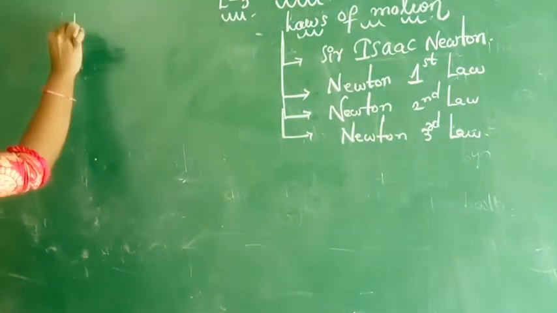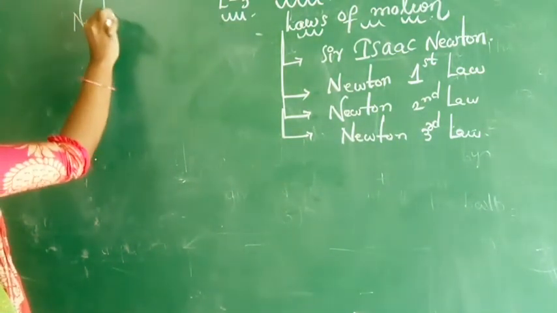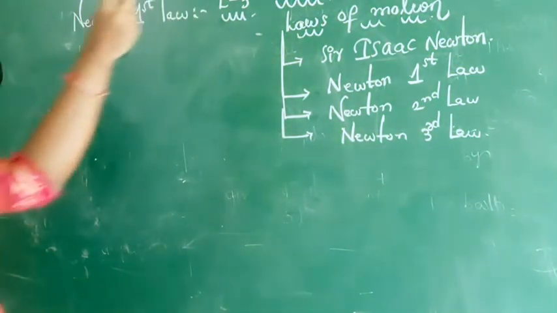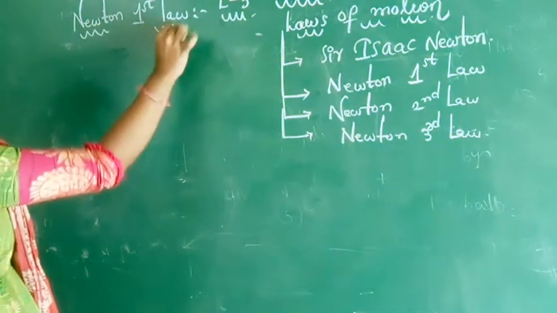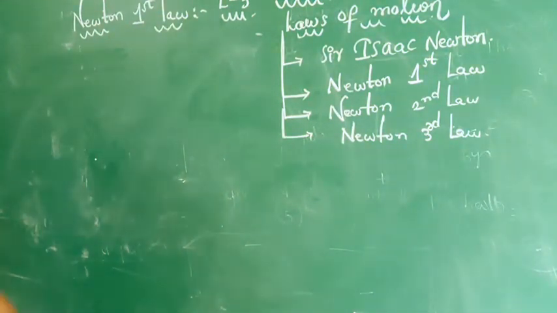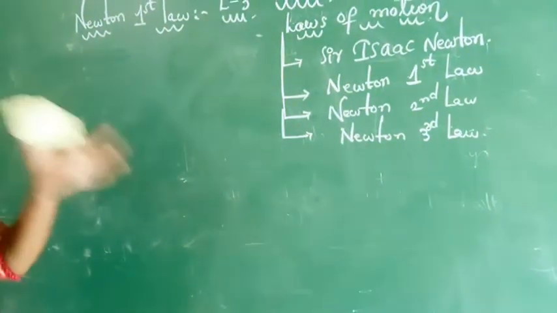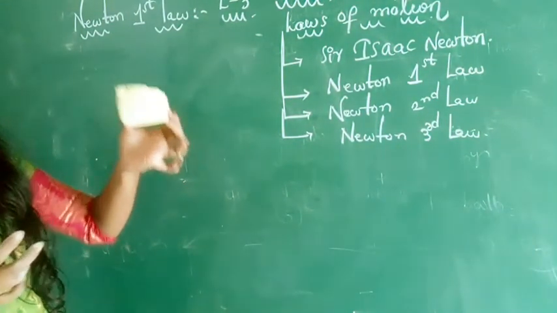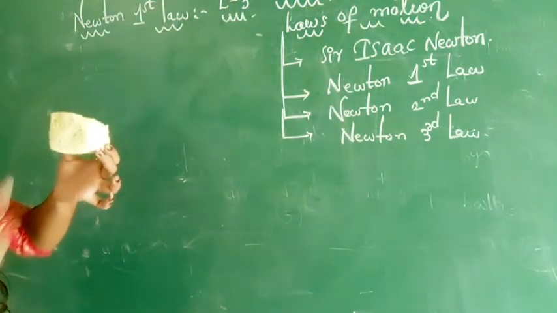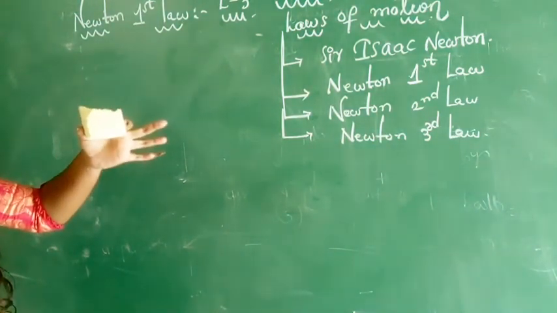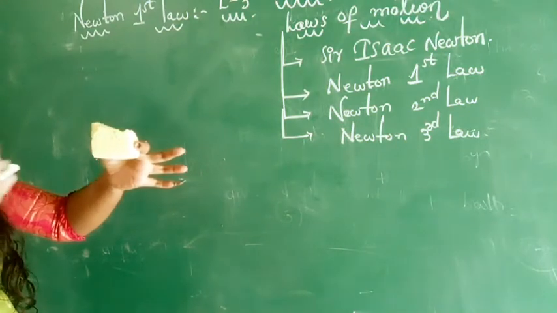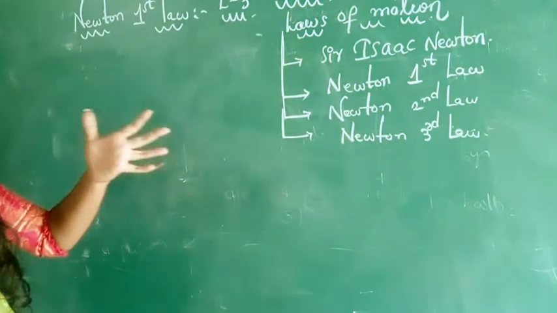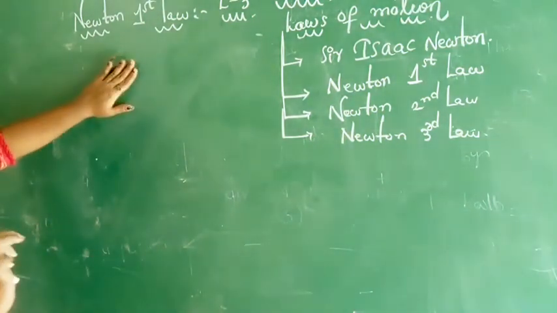Now what am I going to explain here? Newton's first law. Look here, let us consider any object. Before you apply any force to this object, the object is at rest, right? So this duster is at rest, yes or no? But now I am applying force with the help of my free hand. What happens if I apply energy to this object? The object will change its position, right? So it will be explained by Newton's first law.